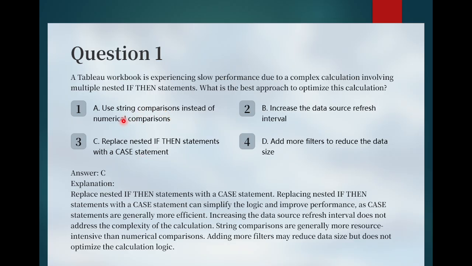If you see option first, it's saying use a string comparison instead of a numerical comparison, but string comparisons are generally more resource intensive than numerical comparisons, so this option is not correct. Option second is saying increase the data source refresh interval, but increasing the data source refresh interval does not address the complexity of a calculation, so this option is incorrect. Option 4 is saying add more filters to reduce the data size. Yes, adding more filters may reduce the data size but does not optimize the calculation logic. So option C is correct.